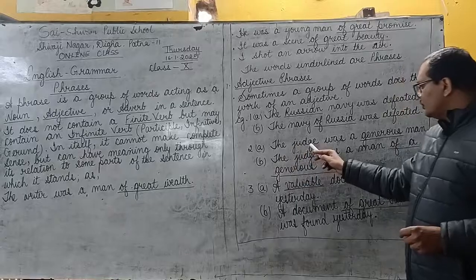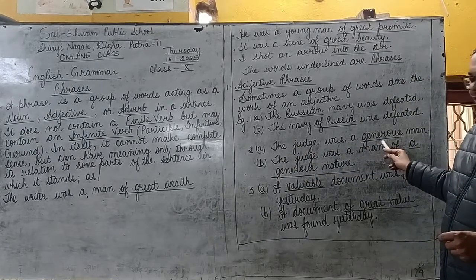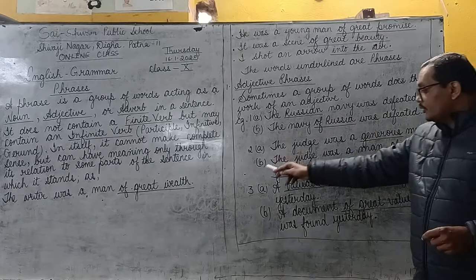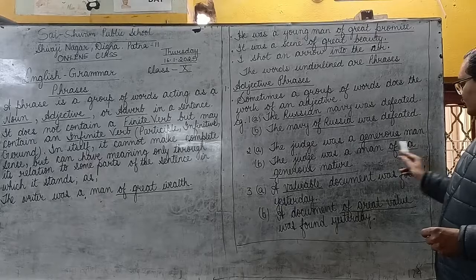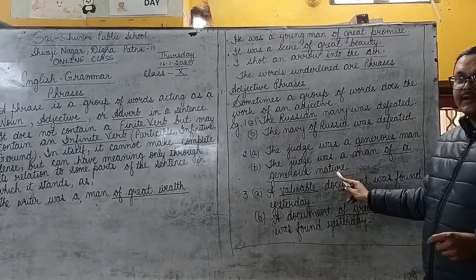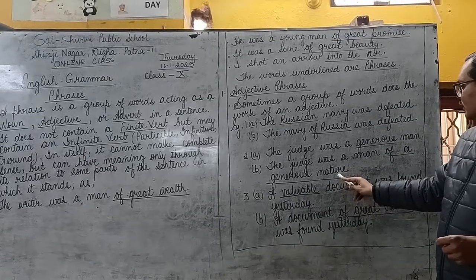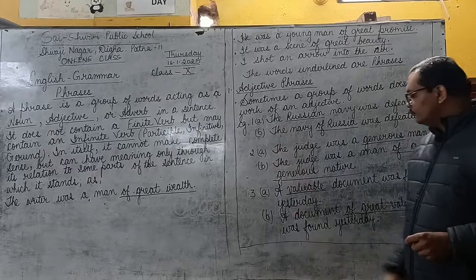Second, the judge was a generous man. Here generous is an adjective. Now see the example B. The judge was a man of a generous nature. So of a generous nature is an adjective phrase which has replaced the adjective generous in sentence A.